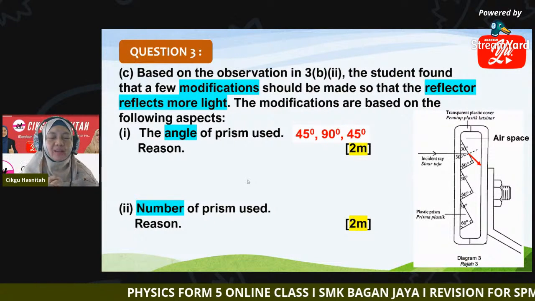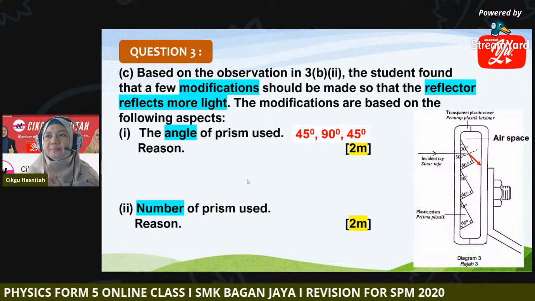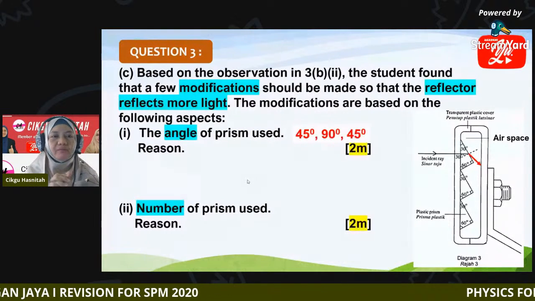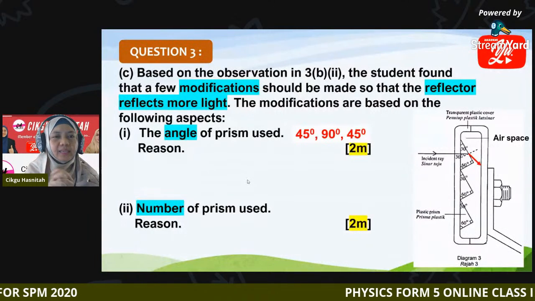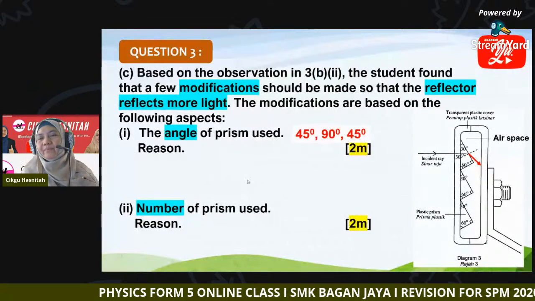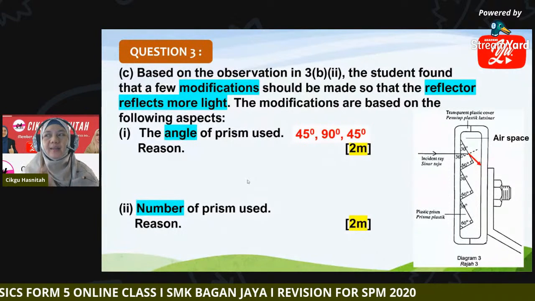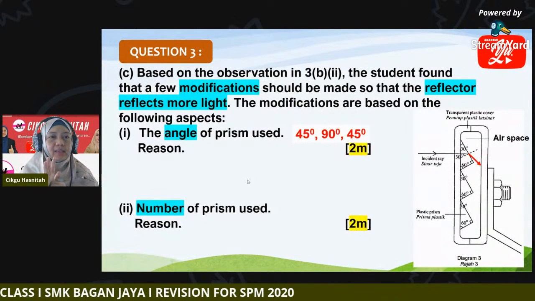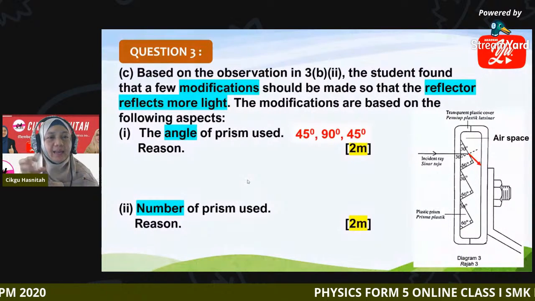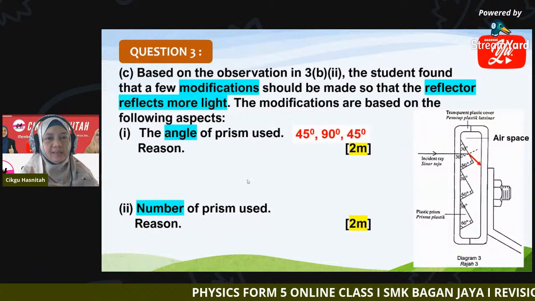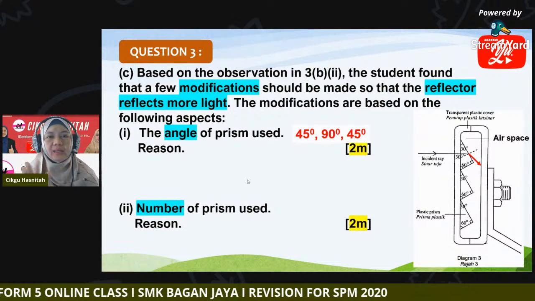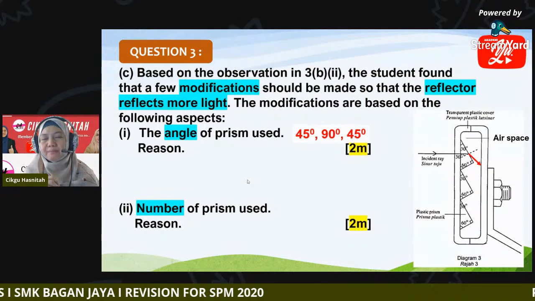Why we are choosing this angle? Okay, state your reason. Why we are choosing 45, 90, 45 to replace the 30, 90, 60 prism? Okay, what is the reason? 30, 90, 60 earlier give you refraction because I less than C. So what happened when you are using 45, 90, 45 angle of prism?